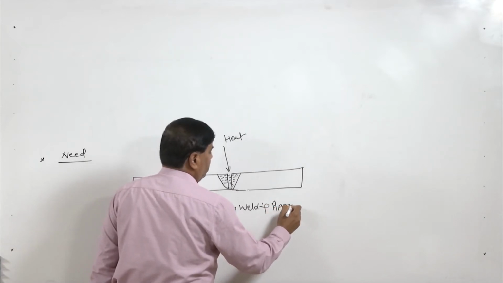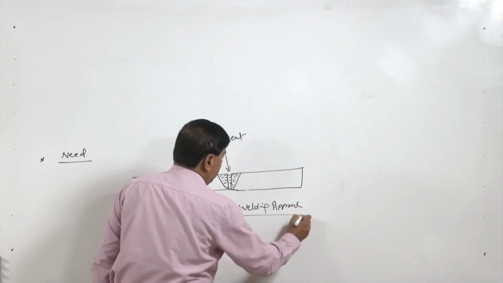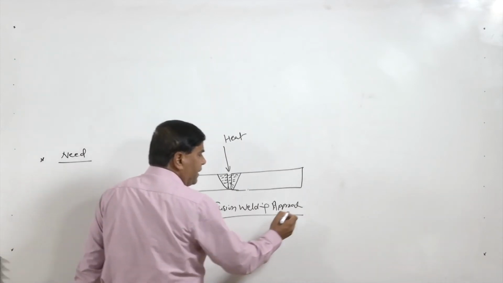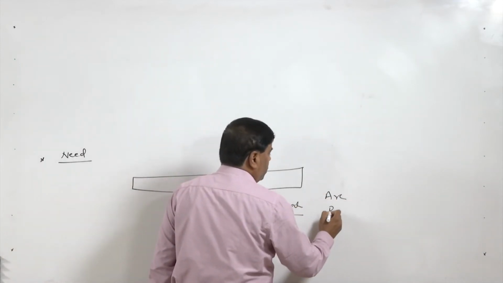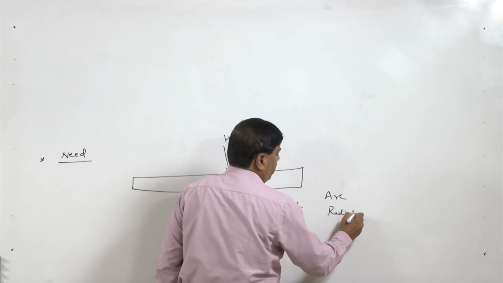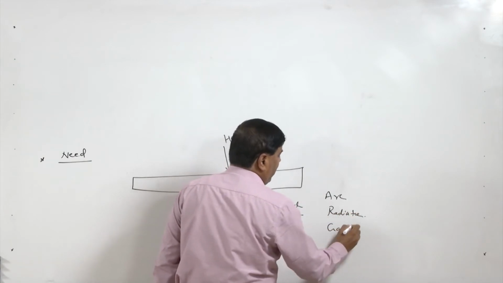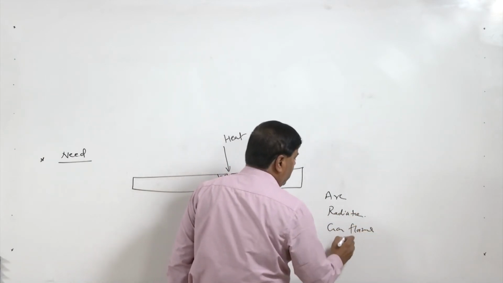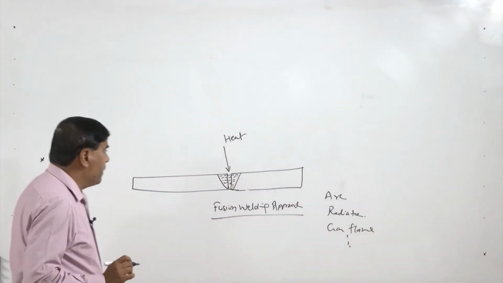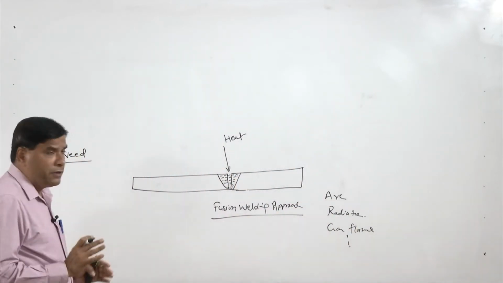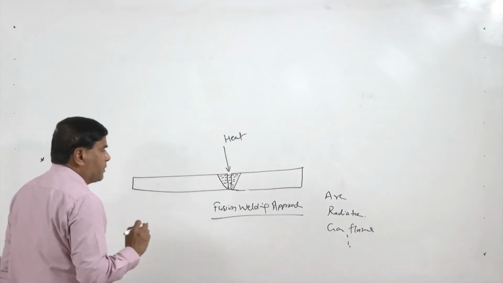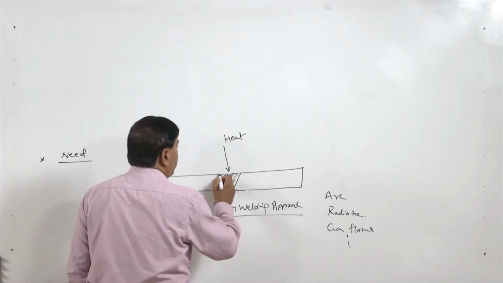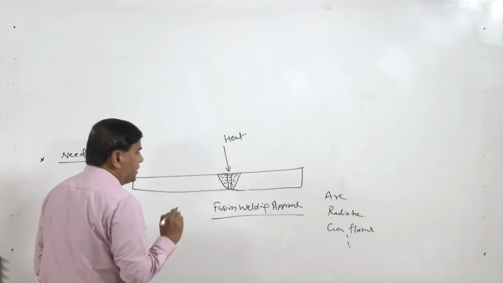In this approach, basically heat can be applied either through arc, through radiations, or through gas flame. There can be different sources likewise, but since the amount of heat which is required to be supplied in this process is too high, it results in various issues.